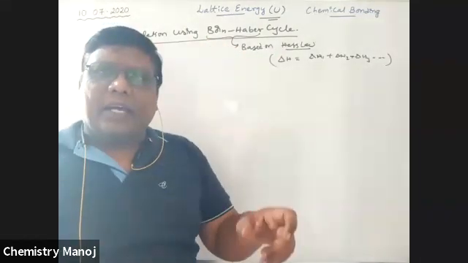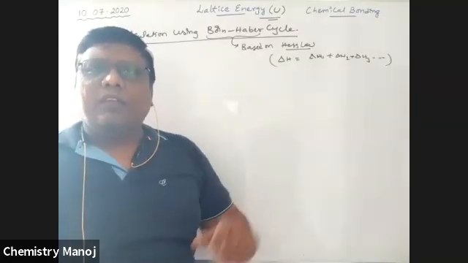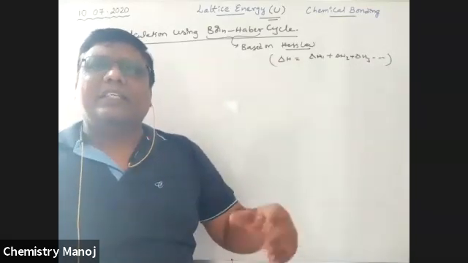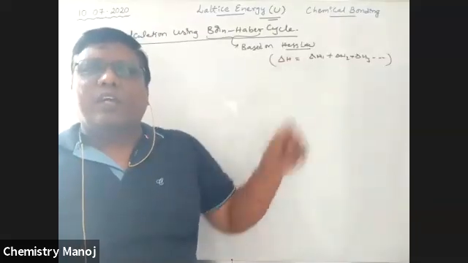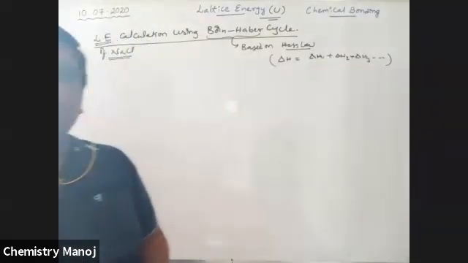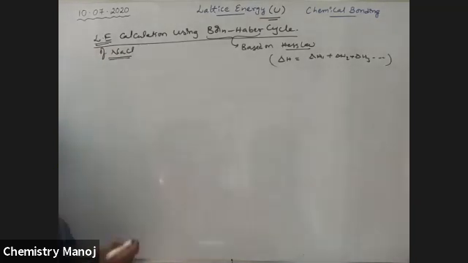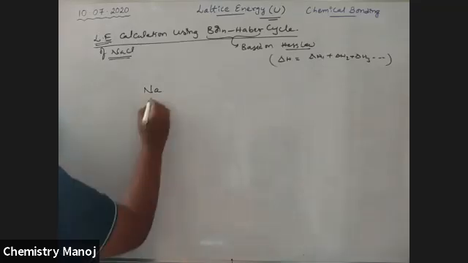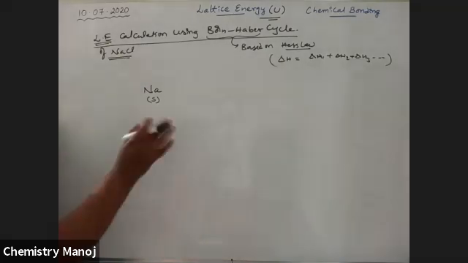For applying Hess's law, there is a need of a direct step and an indirect step. How NaCl is directly prepared, and how NaCl is indirectly prepared. These two reactions are compared with the help of Hess's law, so we are going to calculate lattice energy. See here, I am trying to calculate NaCl. In nature, from the sodium side, sodium metal is formed. Metal means solid.